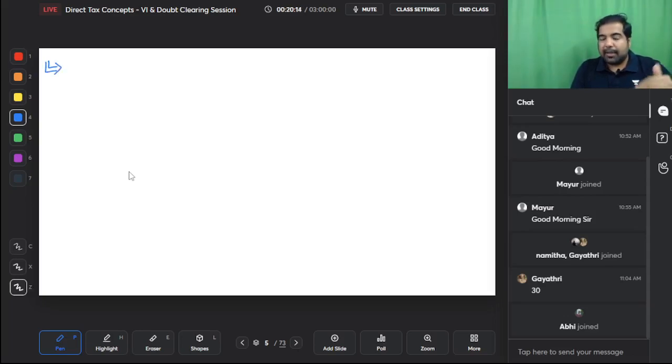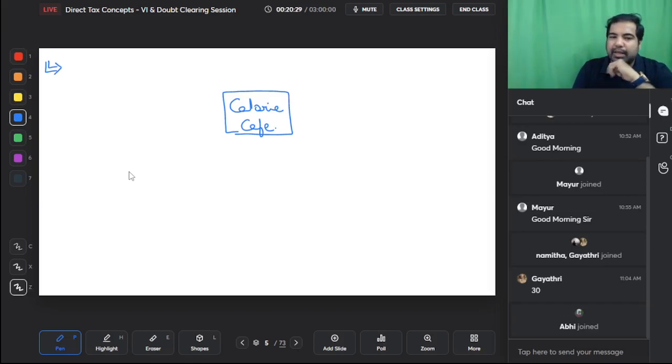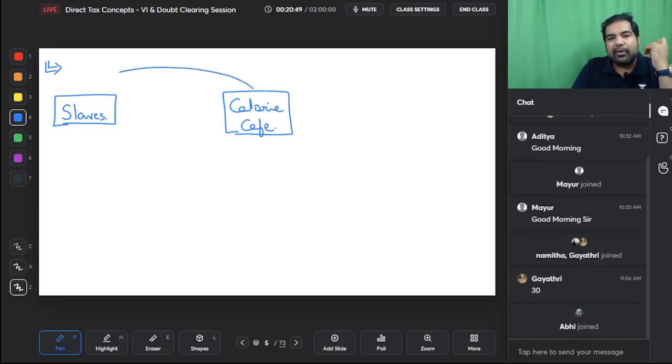Guys, in our example of TDS, the surgeon starts a cafe called Calorie Cafe. This is a cafe where every time you want to go and eat something healthy, this is the cafe that you will go to, and the entire TDS chapter works to the example of Calorie Cafe. So let's take the first example. The Calorie Cafe has done really well and it has expanded to many cities of India, and it has 192 employees. As you know, employees are called slaves, or I like to call them slaves. So these are 192 slaves, and Calorie Cafe every month pays them salary.